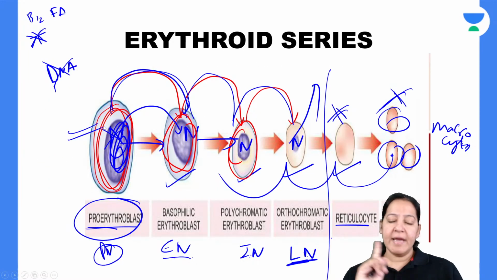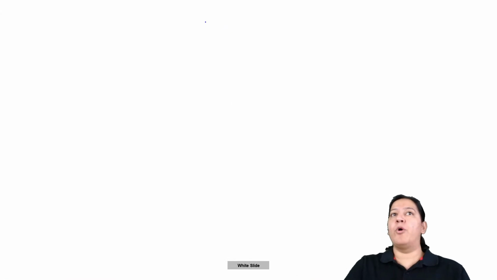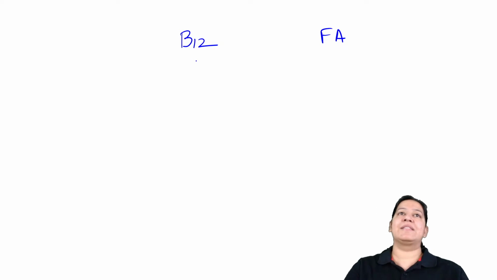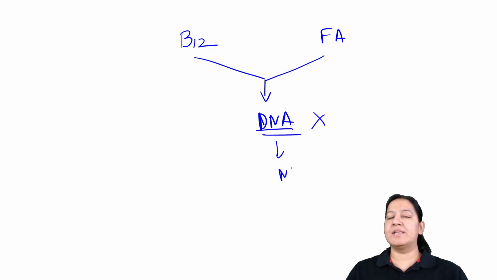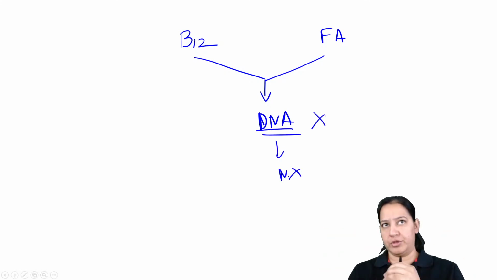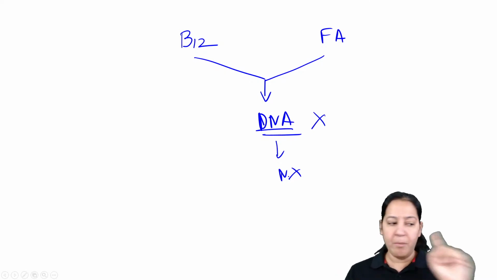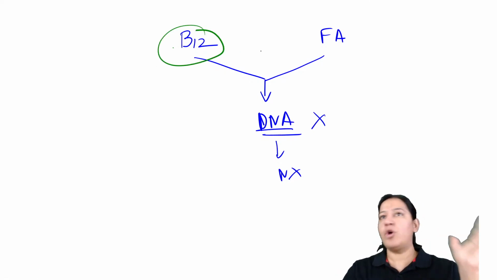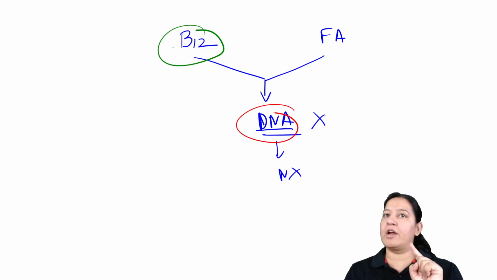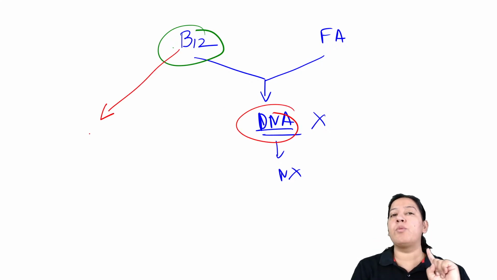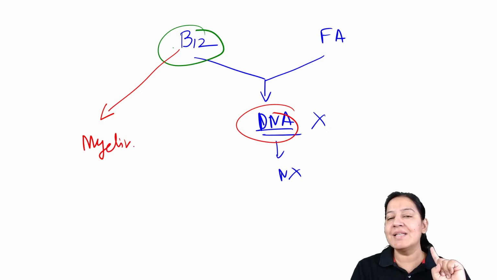One more point. This takes place in both deficiencies, whether the patient has B12 deficiency or folic acid deficiency. The nucleus cannot be formed because both are required for DNA. DNA cannot be formed, so the nucleus cannot be formed. This is the feature with both. But there is one more role of vitamin B12 which is not a role of folic acid. Vitamin B12 is also required for one more thing. For DNA both are required, but vitamin B12 is also required for myelin synthesis of the axon.